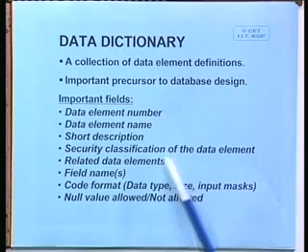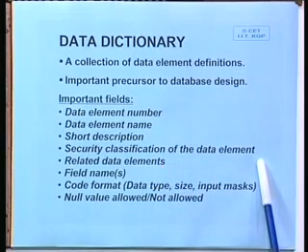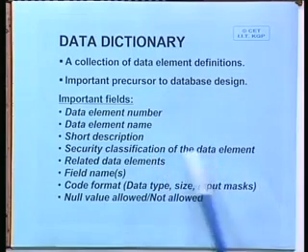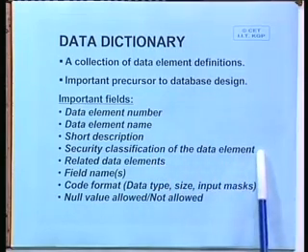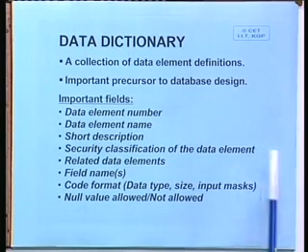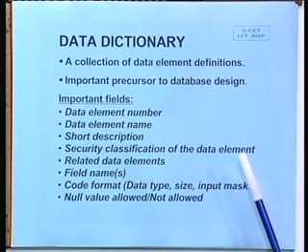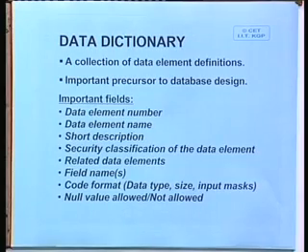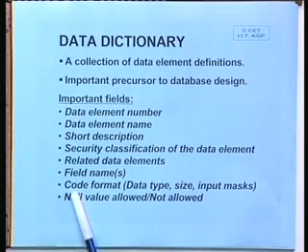Then security classification of the data element. Sometimes you may require to decide how secure this data element should be. Should it be openly accessible or not? What are the related data elements? Basically, all customer-related data elements are related to it. Then individual field names.